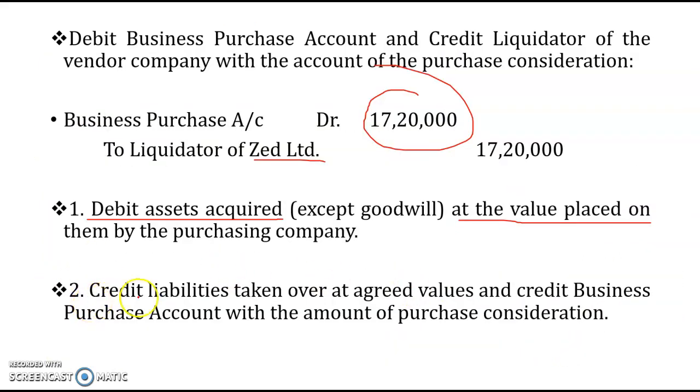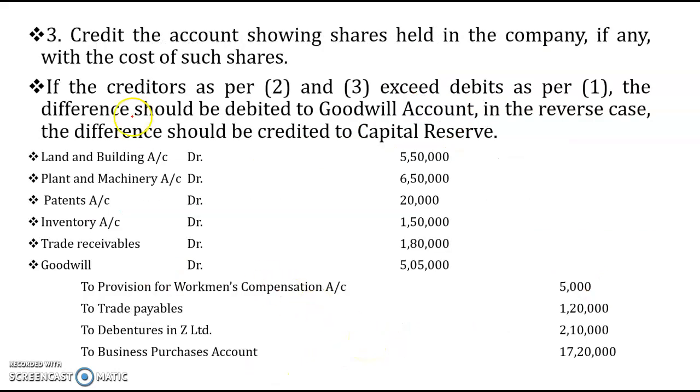Then point number 2, credit liabilities taken over at agreed values and credit business purchase account with the amount of purchase consideration. So these things are to be credited. Now credit the account showing shares held in the company, if any, with the cost of such shares.